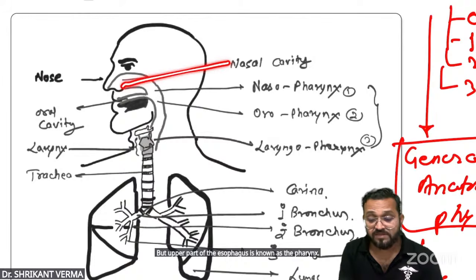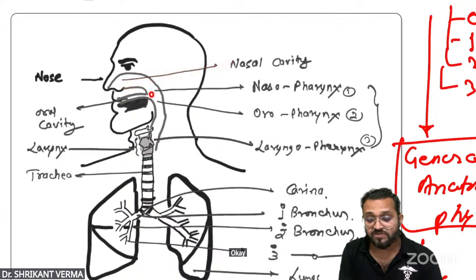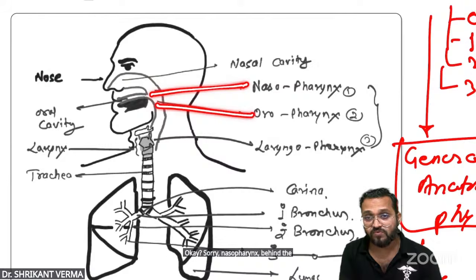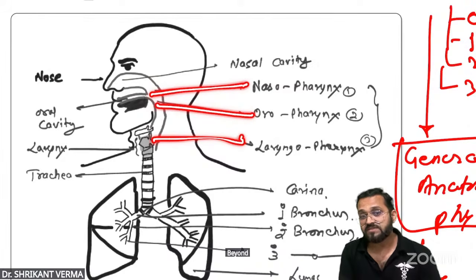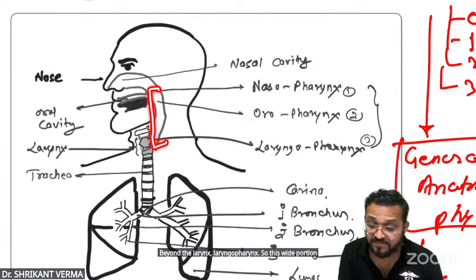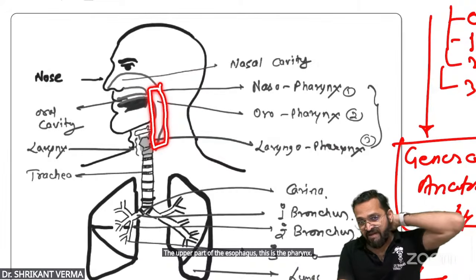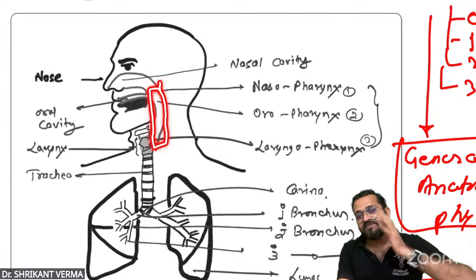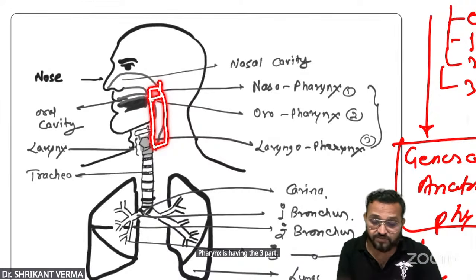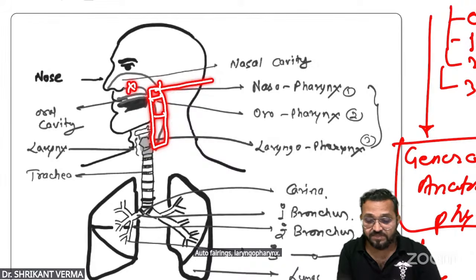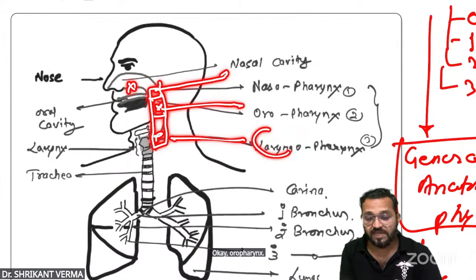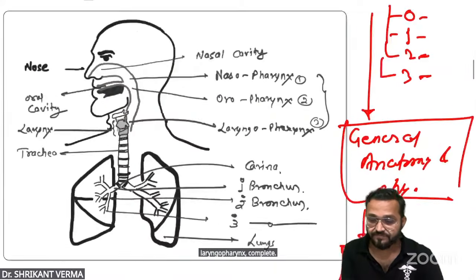Pharynx has three parts. Nasopharynx, behind the oral cavity, oropharynx, behind the larynx, laryngopharynx. So this wide portion behind the trachea, the upper part of the esophagus, this is the pharynx. Pharynx has three parts: nasopharynx, oropharynx, laryngopharynx. Behind the nose, nasopharynx. Behind the mouth, oropharynx. Behind the larynx, laryngopharynx. Complete. Is it okay?